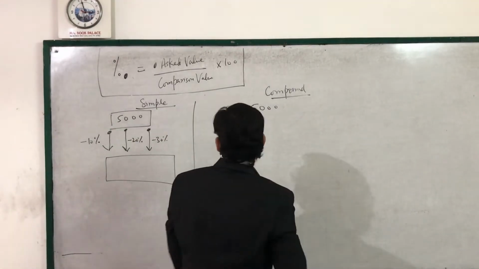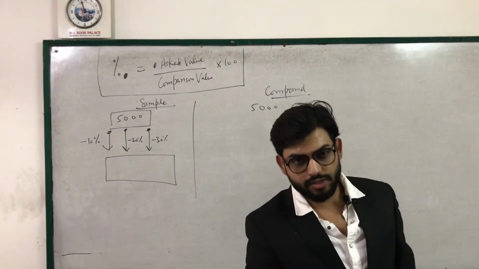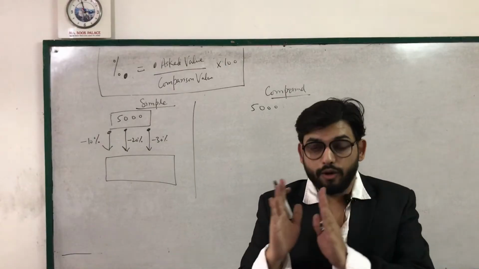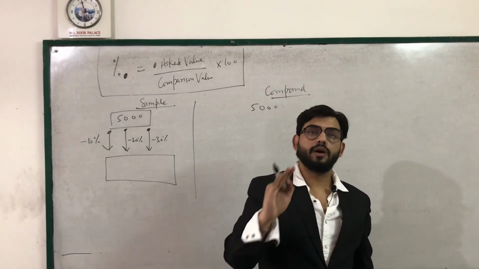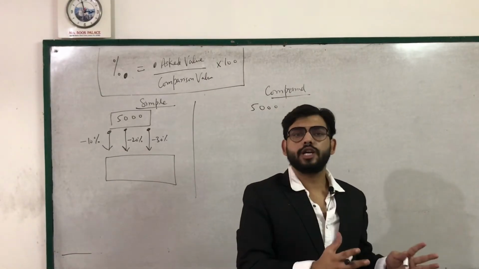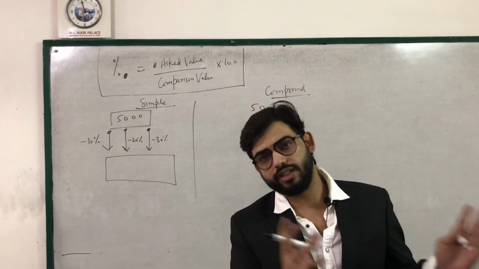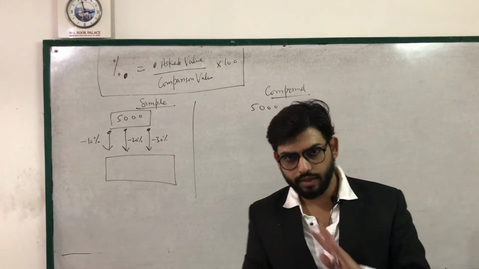And always percentage depends on comparison value, and comparison value is always the past value, because nobody compares themselves with the future, because about future we got no information, right? So we always compare with the past. We always compare results with the past. Future has got no pre-decided value, right?